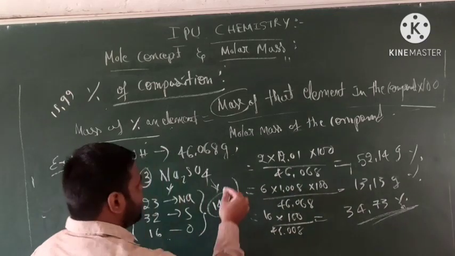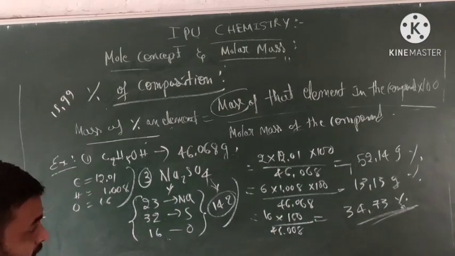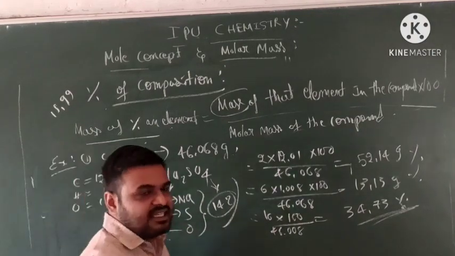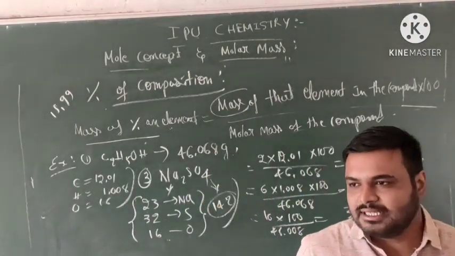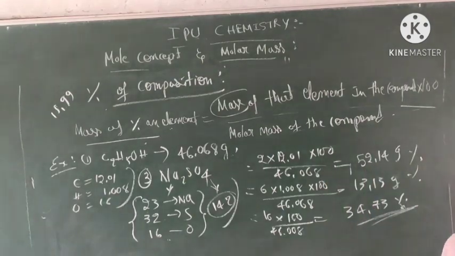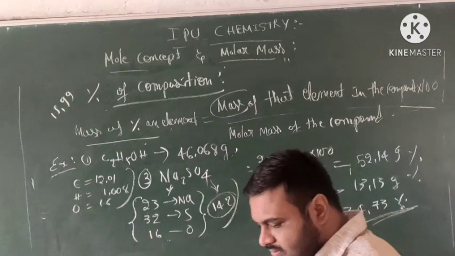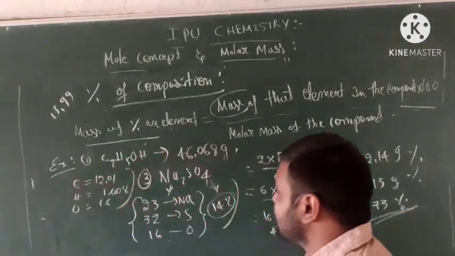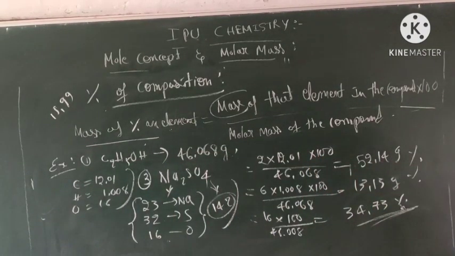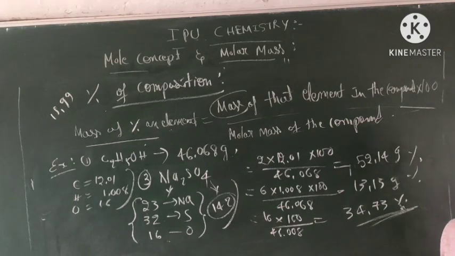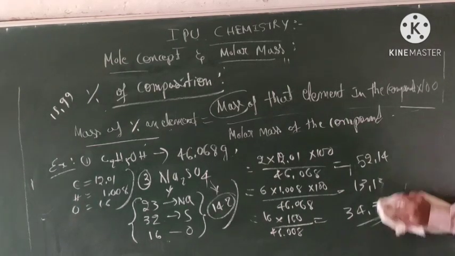Okay. Then calculate each one of the elements. For each of the elements, you can calculate the percentage of composition. This is one example you solve. Okay, students, clear? This is about the percentage of composition. The last topic was molar mass and the mole concept. Okay, next we move to the